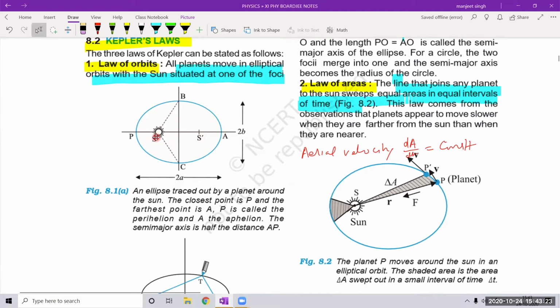Sun is shown at one of the centers S, another center is S dash of the ellipse, and this PA is known as the major axis, denoted by 2A, and this BC is known as the minor axis and is denoted by 2B. Okay.